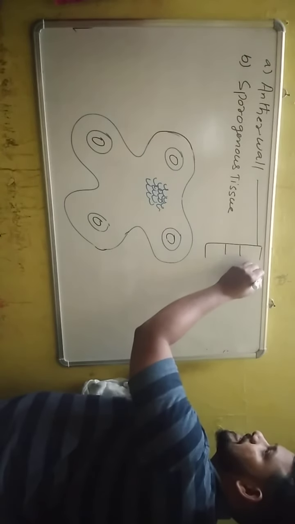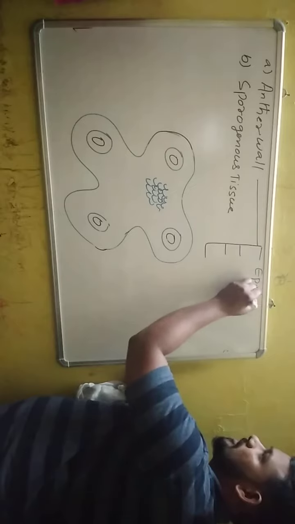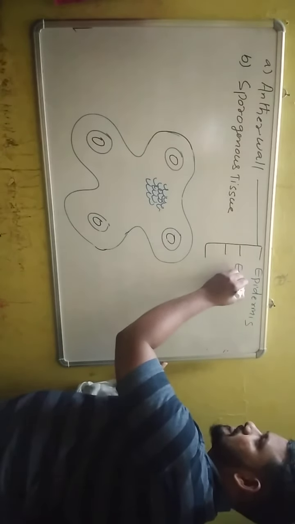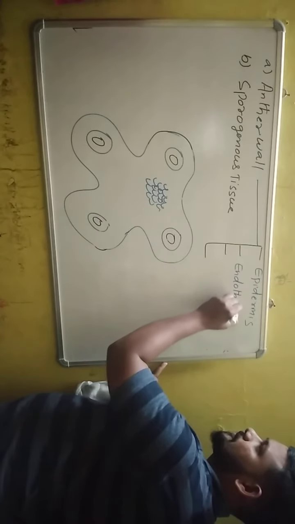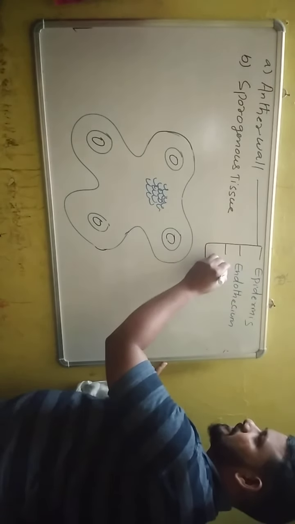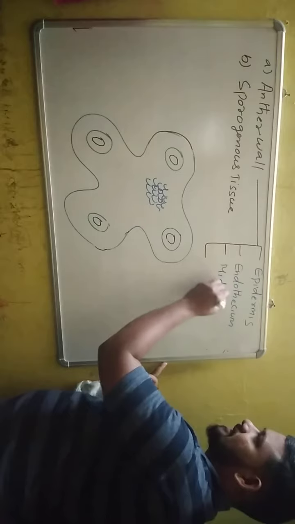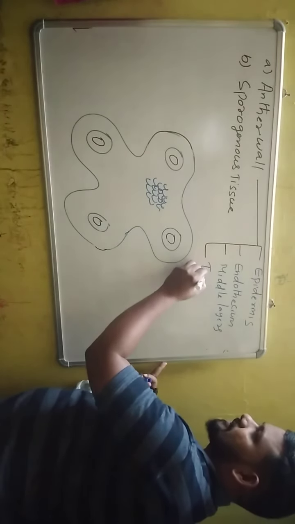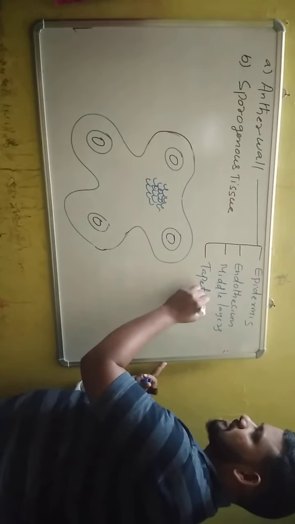The outermost layer is called epidermis, and the second layer is endothecium. The third layer is the middle layers, and the innermost layer of the anther wall is called tapetum.